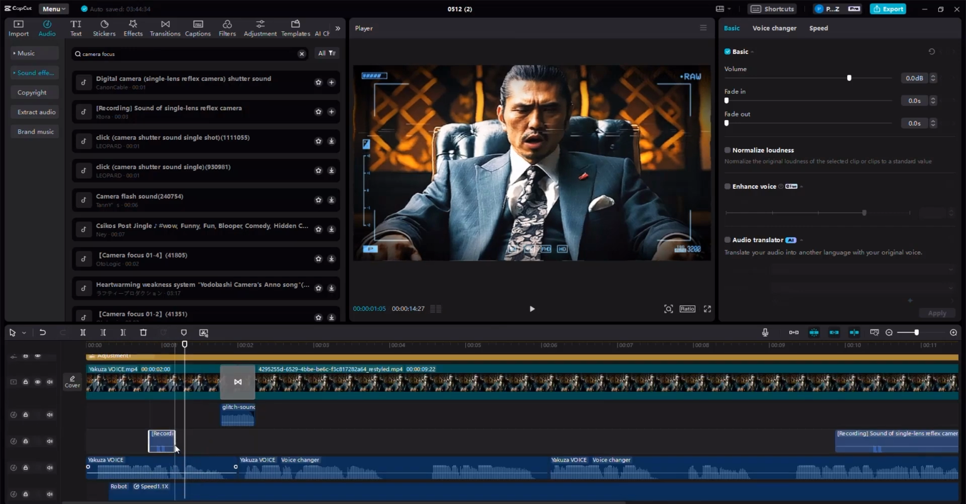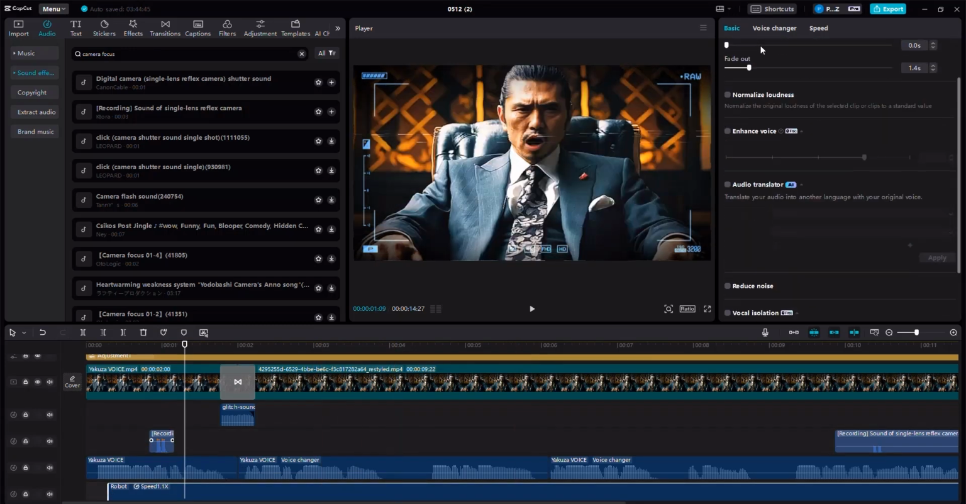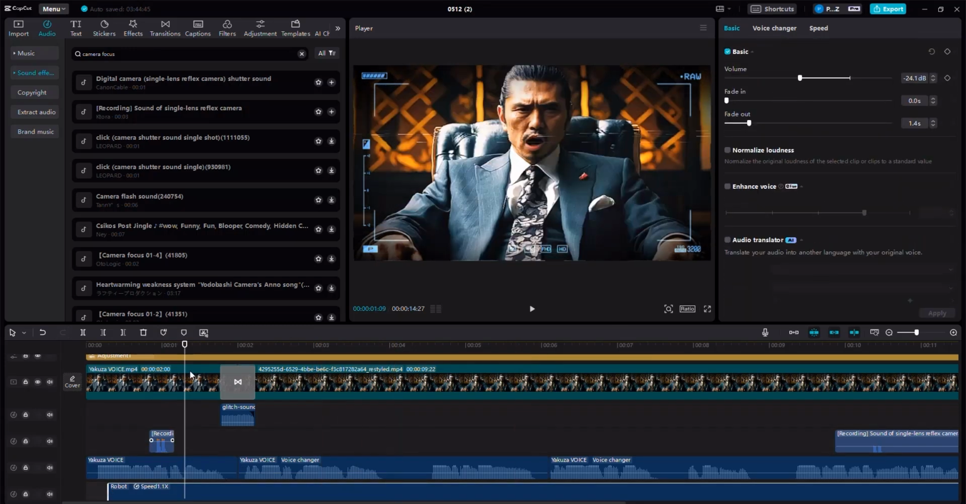Okay. Now, let me increase the sound of this, the volume. And then as far as the music is concerned, I need to control the music volume as well. So I need to reduce it.